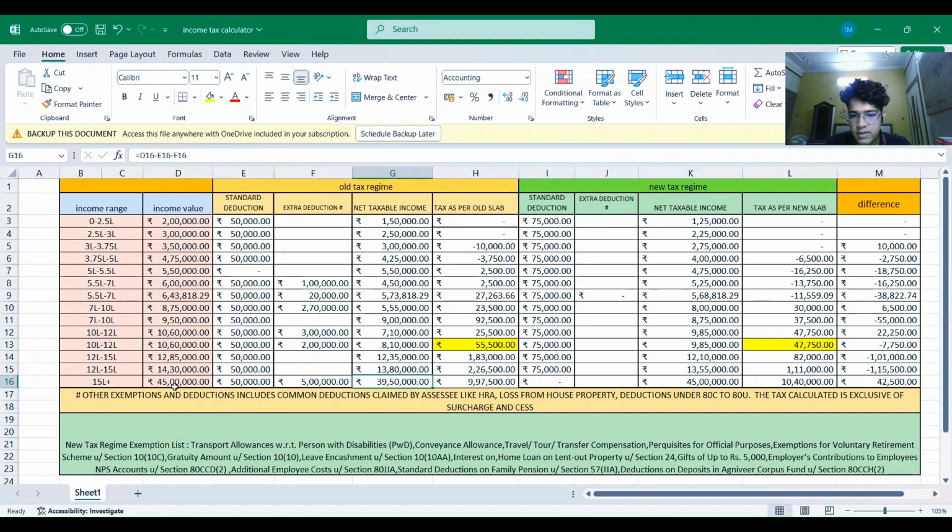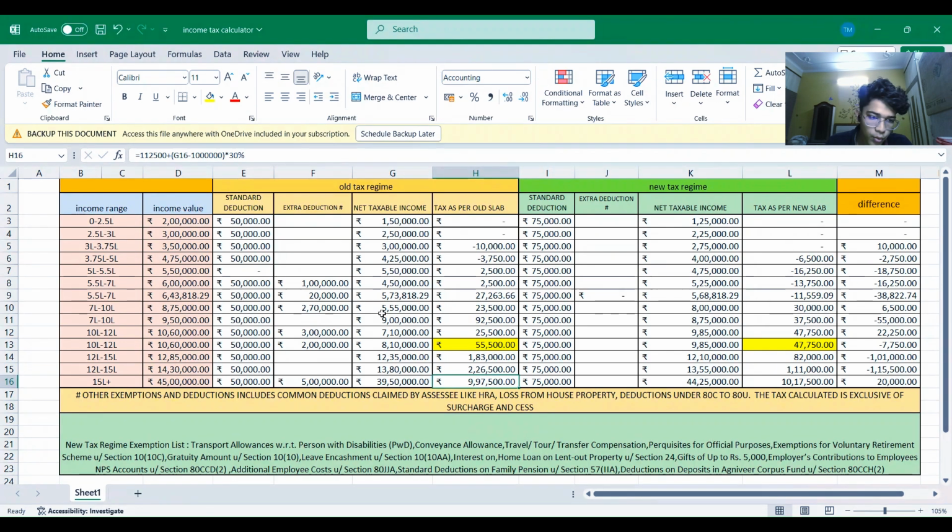The tax as per the old slab would be 9 lakh 97,500, and the standard deduction in the new tax regime, here it is not written 700,000. Now we have considered he's not having any extra deduction in the new tax regime. The net taxable income as per the new regime will be 44 lakh 25,000. Tax as per the new slab now will be more than the old tax slab, a difference of 20,000. So he would be opting for the old tax regime.